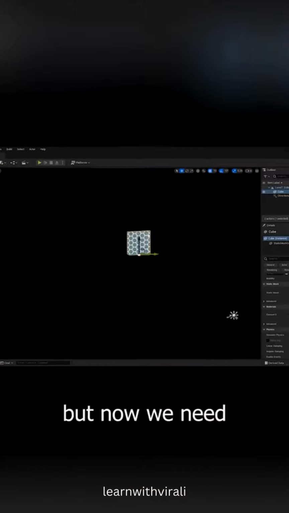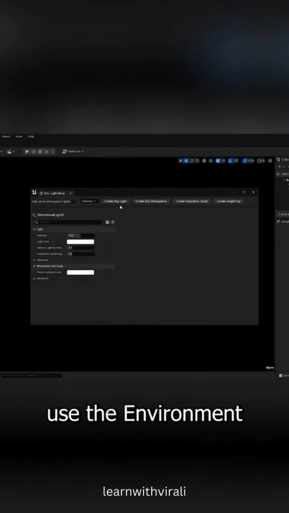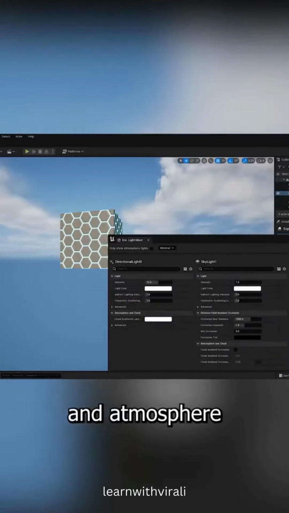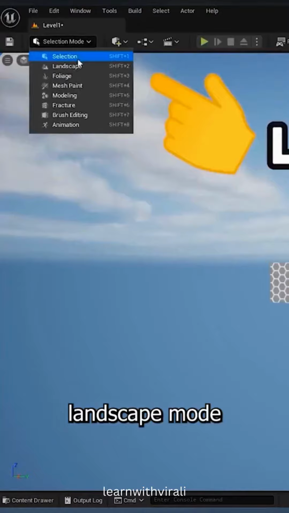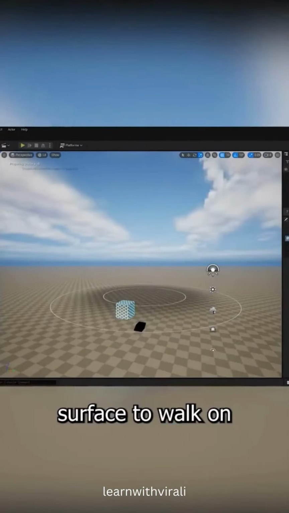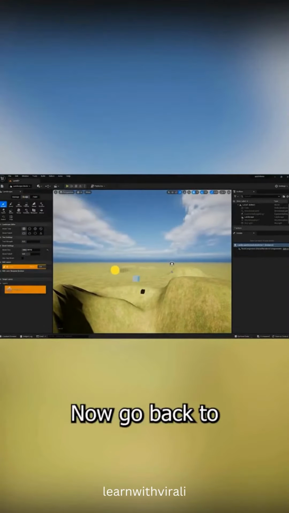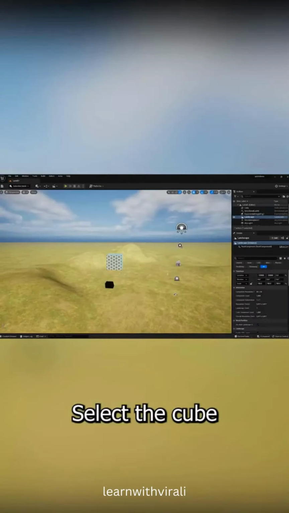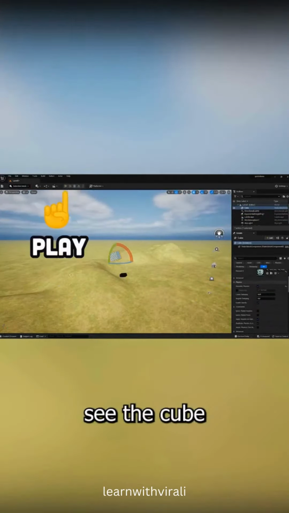It looks cool, but now we need some lighting. We could add a light actor, or better yet, use the environment light mixer to quickly add lights and atmosphere to the level. Now we need to create some land. Let's go into landscape mode, choose a material like moss or gravel, then create it. We now have a flat surface to walk on, and we can sculpt it into mountains and valleys with the brush tool. Now go back to selection mode, select the cube, and tick the box to simulate physics. When you click play, you should now see the cube roll down the hill.